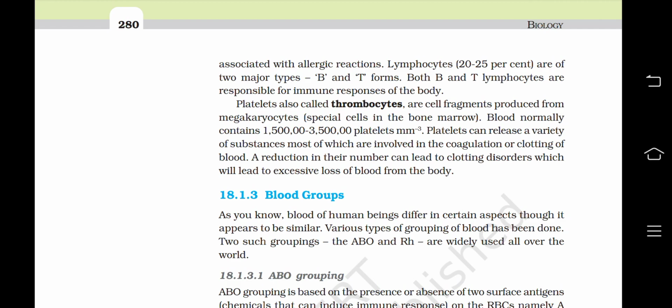Blood normally contains 1,50,000 to 3,50,000 platelets per millimeter cube. Platelets can release a variety of substances, most of which are involved in the coagulation or clotting of blood. A reduction in their number can lead to clotting disorders, which will lead to excessive loss of blood from the body.